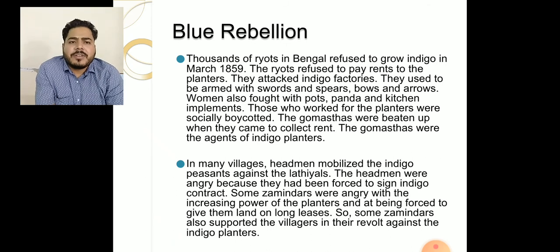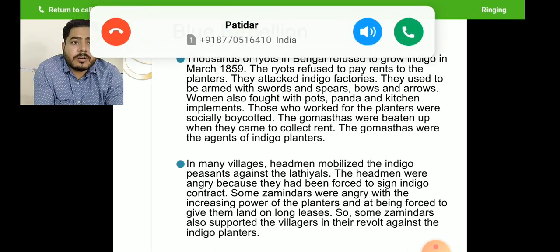Now, after the consequences of the Nij and Ryoti systems, the Indian farmers were totally depressed, and they attacked the gumastas, who were the agents of the British company and traders, and they socially boycotted the planters.